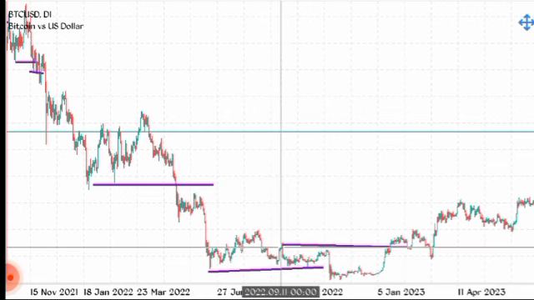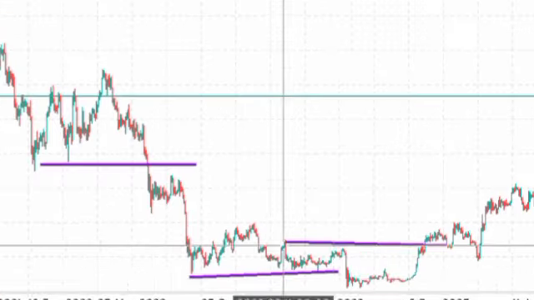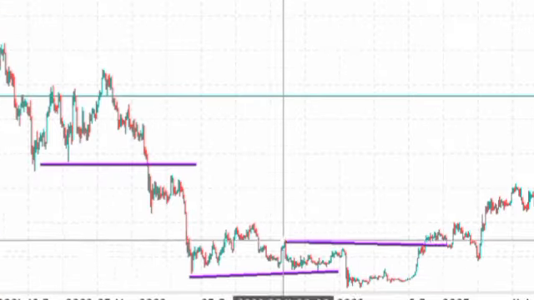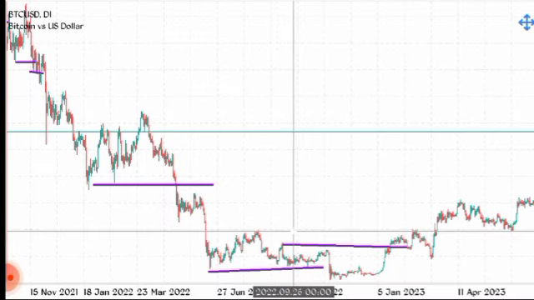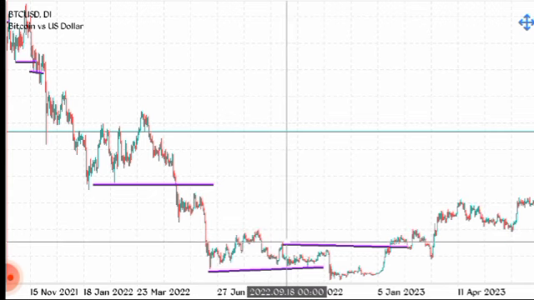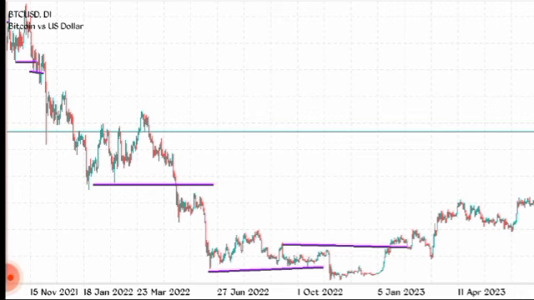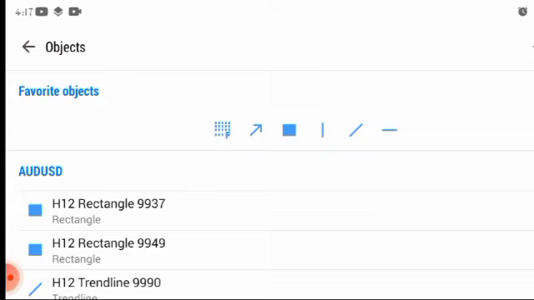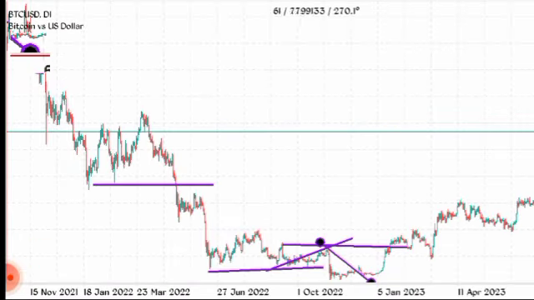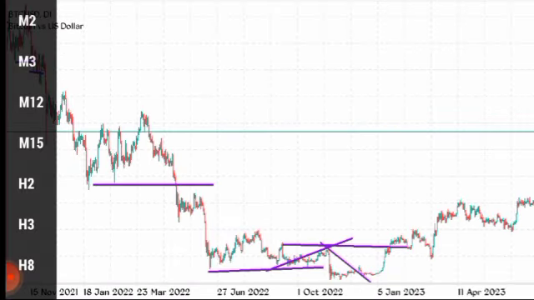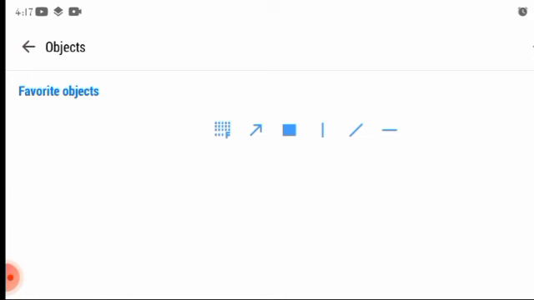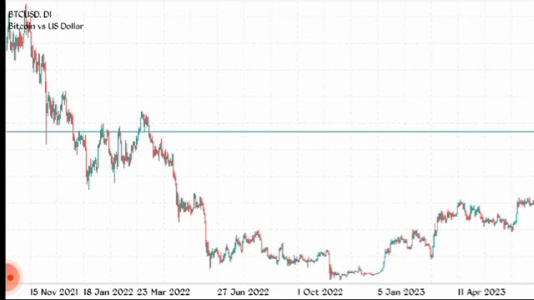So it's a lower high, lower low, lower high, lower low. This was our last lower high that led to the break of the structure. Pull back here and our break to the downside. Let me clear all this, it's getting really messy. So let's mark our last lower high that led to the break of structure.